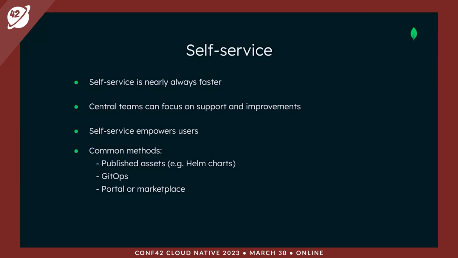Publishing assets such as Helm charts that users can then customize and deploy themselves. A GitOps workflow where the configuration of all resources, whether local or remote, are stored in a Git repository, and tools such as Argo CD or Flux are used to deploy those resources in Kubernetes. A portal or marketplace, even further abstracting the complexity and allowing users to see what's possible and select what they need. All of these have trade-offs, in particular in terms of the level of investment and maintenance for a central team versus the level of knowledge needed by the end user.